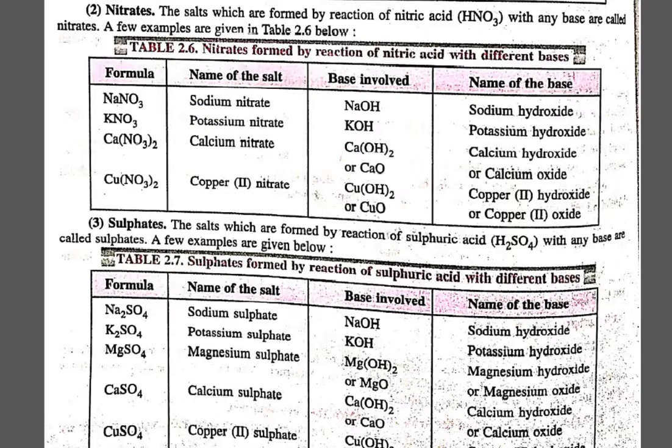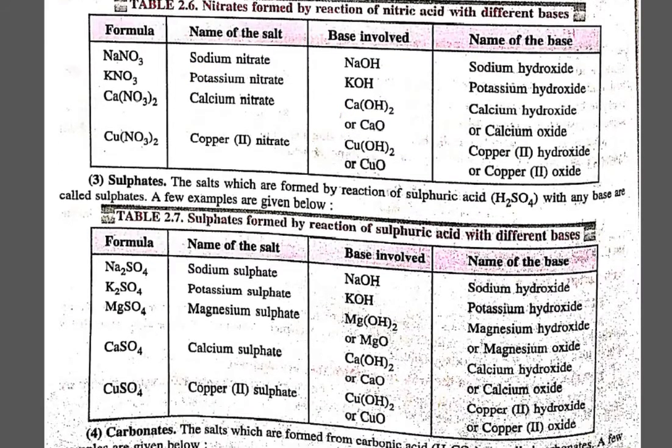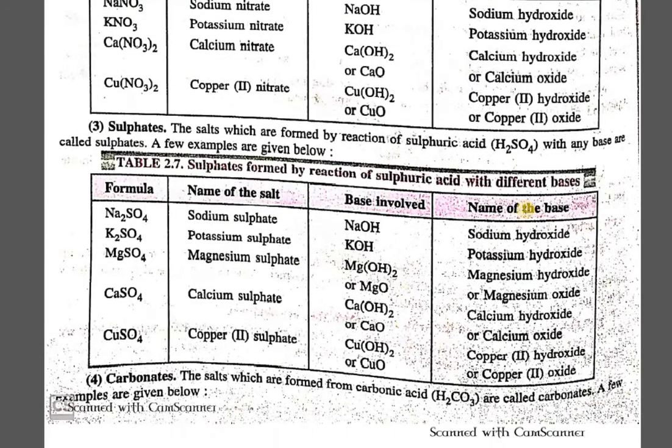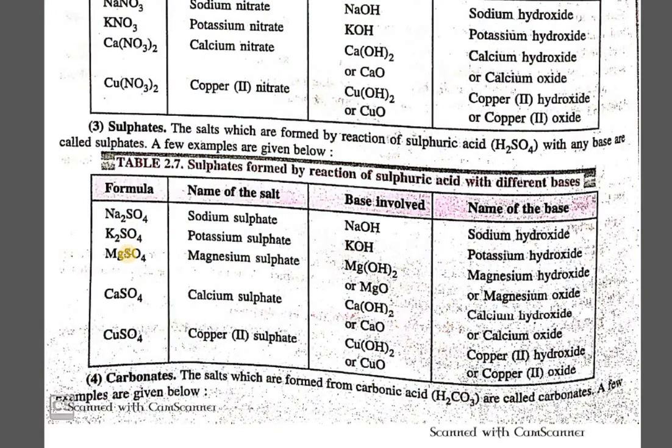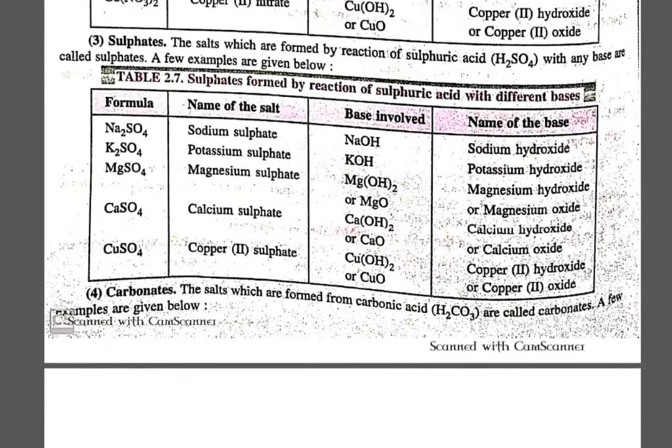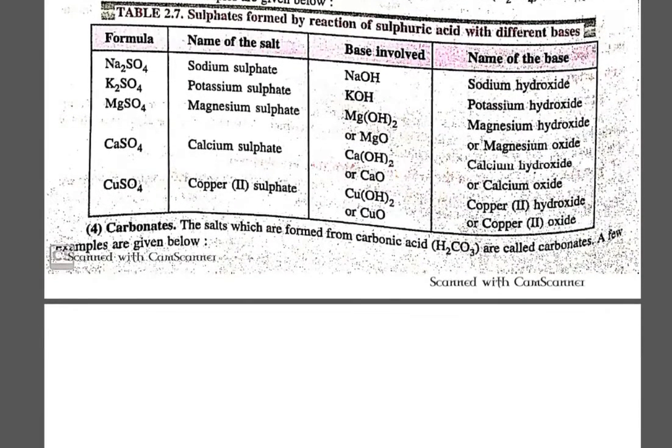The next category is the sulfate family. Whenever a salt is formed by the reaction of sulfuric acid, the name of the family is sulfate. Examples are sodium sulfate, potassium sulfate, magnesium sulfate, calcium sulfate and copper sulfate. You can write more examples if you wish, and please practice by writing the reactions so that it becomes easier and you need not mug up all these reactions and formulas.